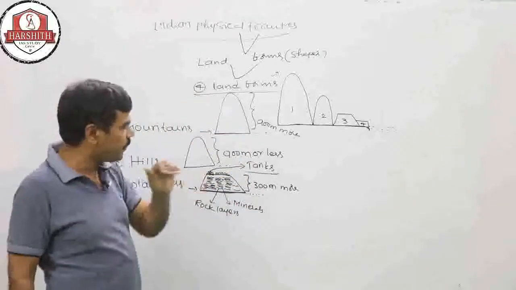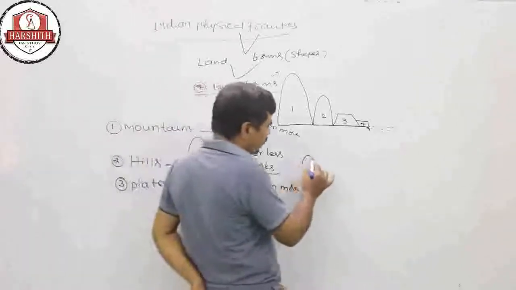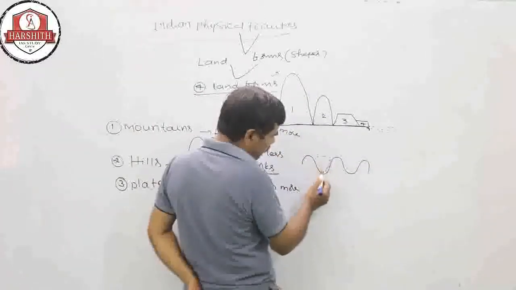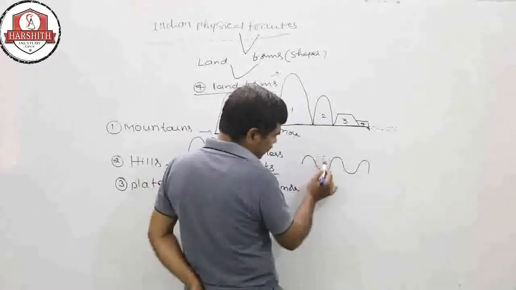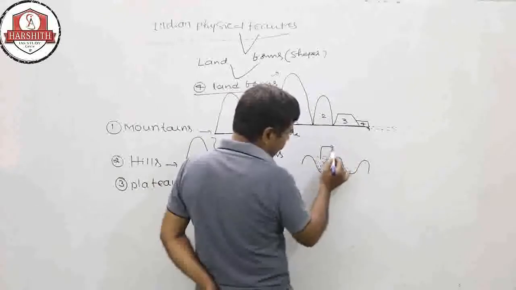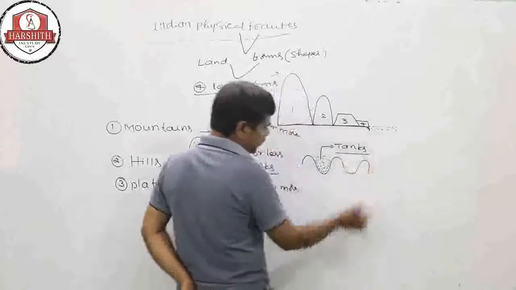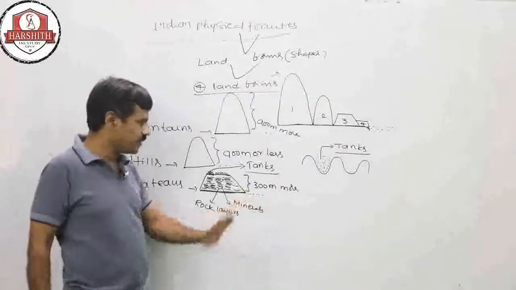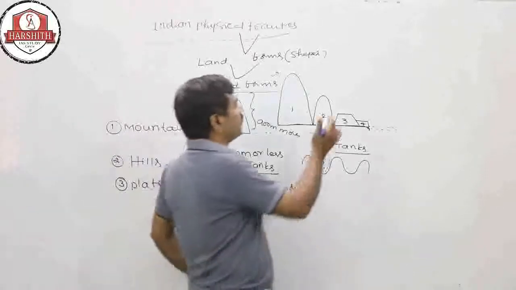Rainwater enters the down areas, and that water body is called a tank, right? Like the tanks in the low-level areas on the top of the plateaus. This is about the plateaus.